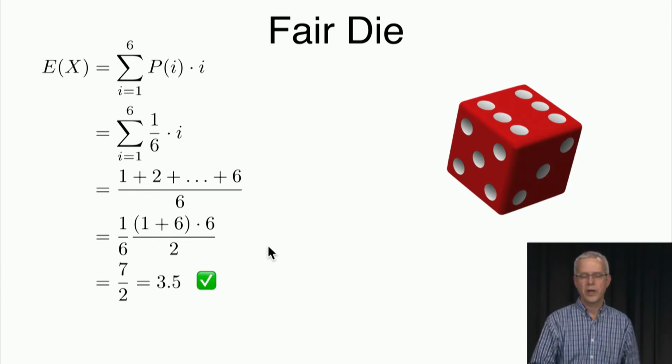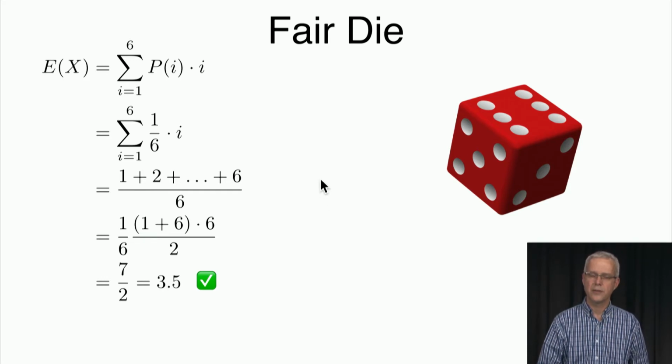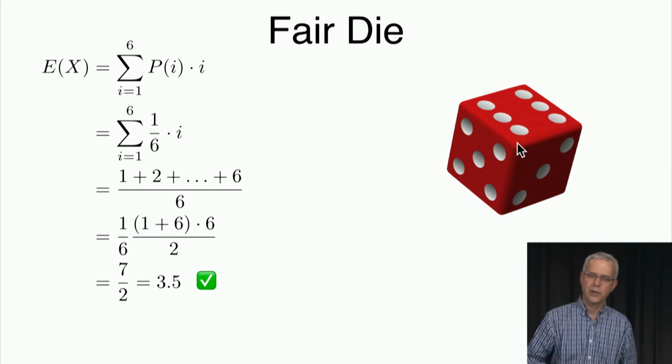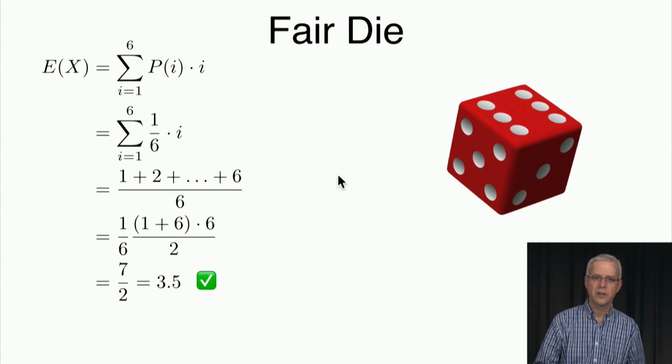In other words, beforehand, we said, imagine that we roll this die many, many times, and we convinced ourselves that when we do that and we average those numbers, we're going to get 3.5. And what we see here is that if we use this formula, that the expectation of x is the summation of p of i times i, and we do not repeat the story about performing the experiment many, many times, we just calculate this formula, we get again 3.5. And it's not surprising because we derived this formula from the expectation. So this is what we would think would happen. I just want to observe it.